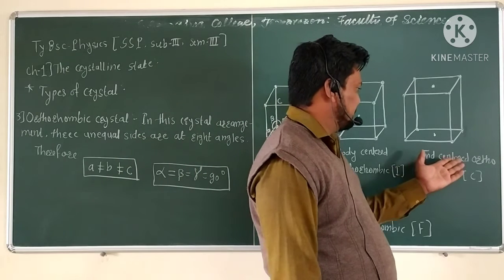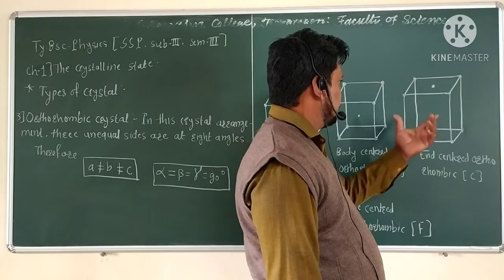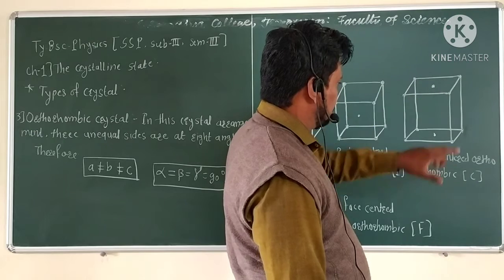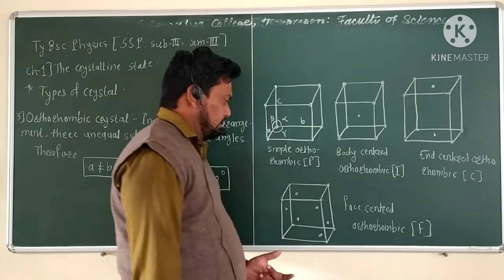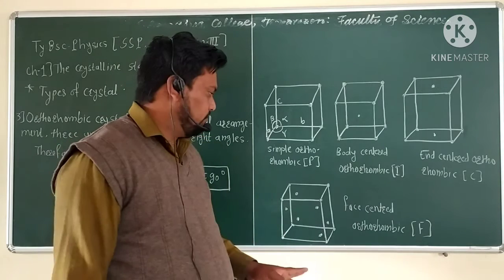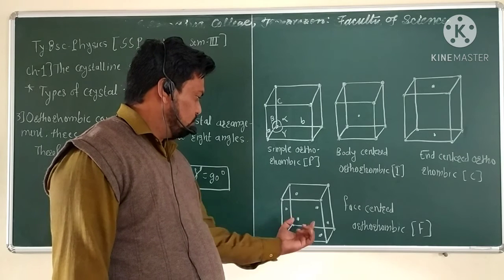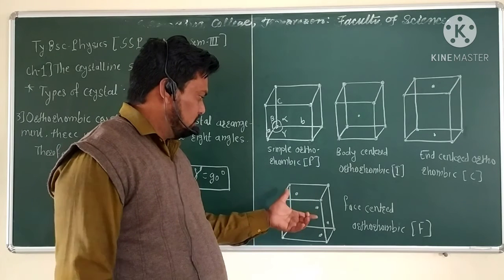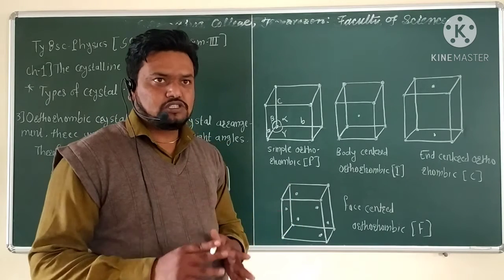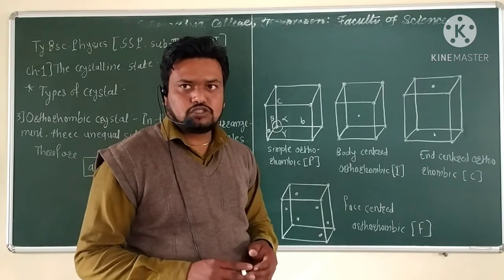The next type is the end centered orthorhombic crystal structure, denoted by capital C. Here 8 points are situated at the corners of the cube and two crystal points at the centers of two opposite faces. The next type is the face centered orthorhombic structure, denoted by capital F. Here 8 lattice points are at the corners and 6 lattice points are on the 6 faces of the structure, so it is called the face centered orthorhombic structure.